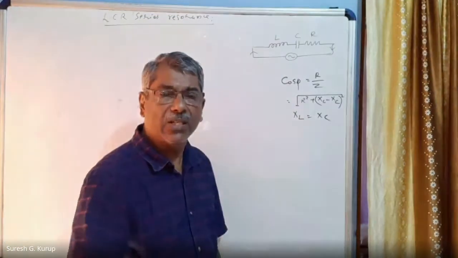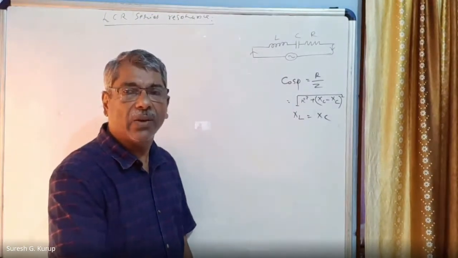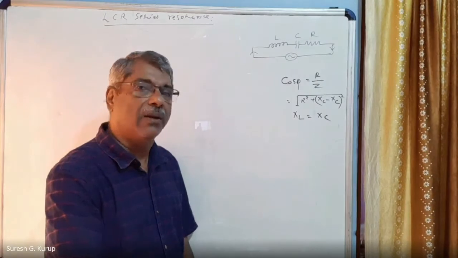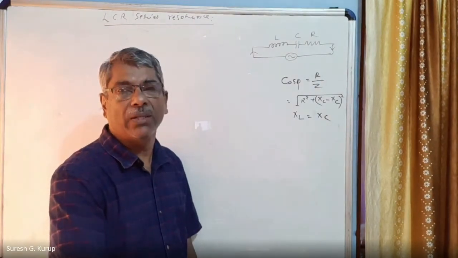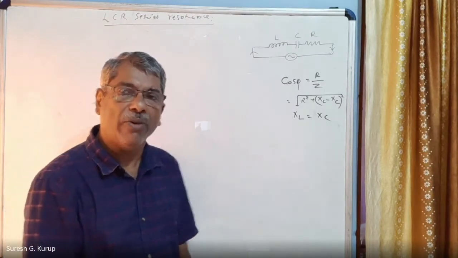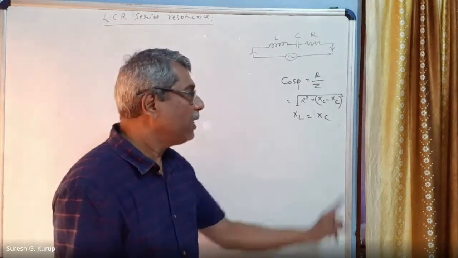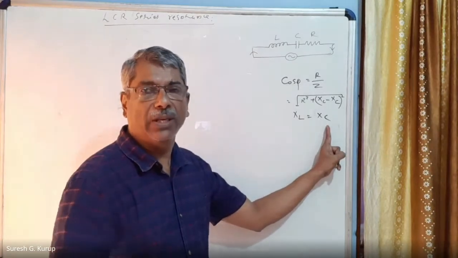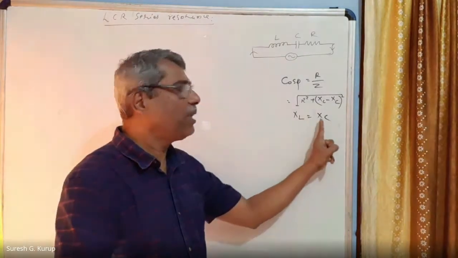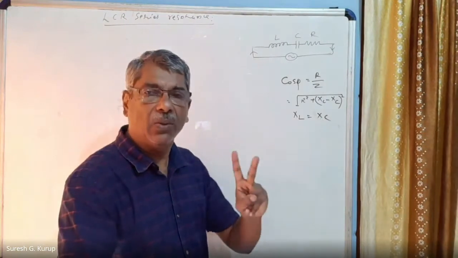So once again I say, LCR series circuit is at electrical resonance when the circuit power factor is unity. For the circuit power factor to become unity, XL must be equal to XC. Now the thing is, how does XL become equal to XC? There are two situations.